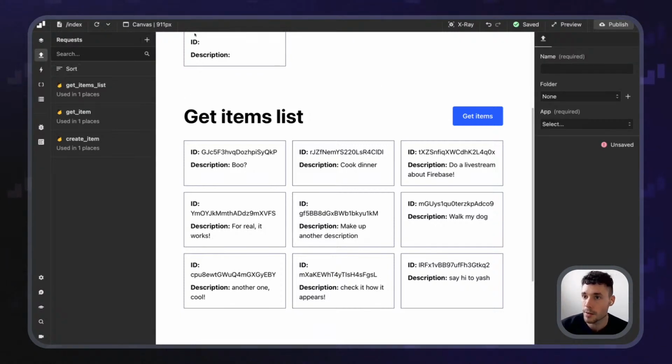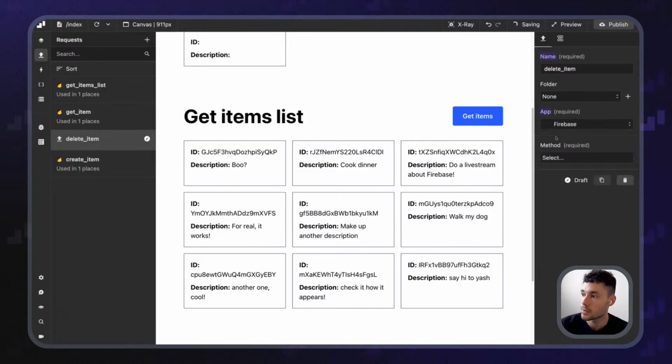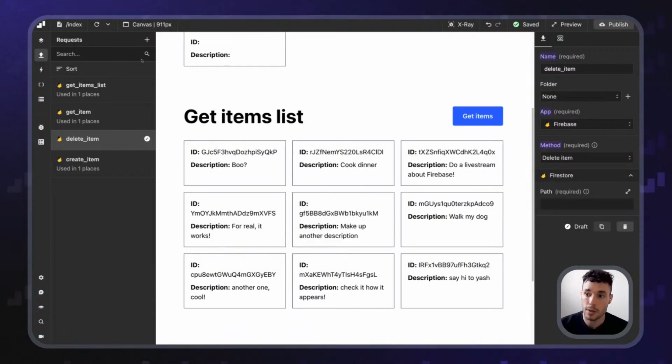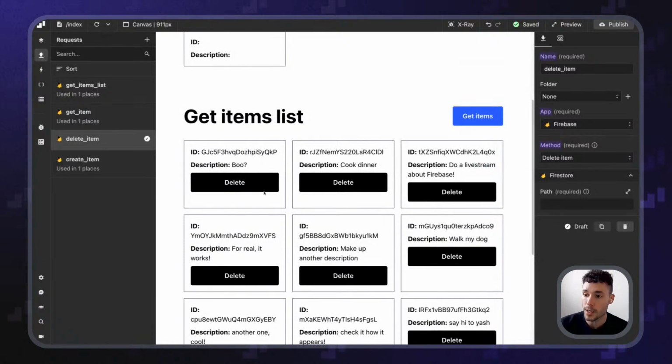So come here, let's create the delete item request. Choose Firebase, and then delete item. Again, now we need to define the specific document that we are deleting. So what we will do is, when we click this delete button from the item, we will dynamically detect which item was clicked so we know the ID of that item, so that we can pass that ID to the delete item request.